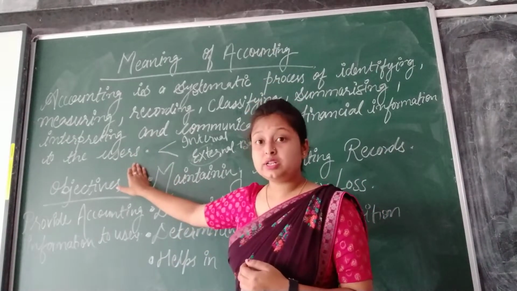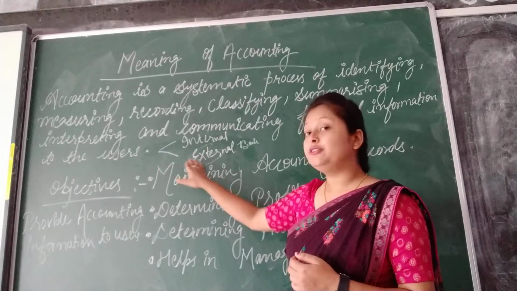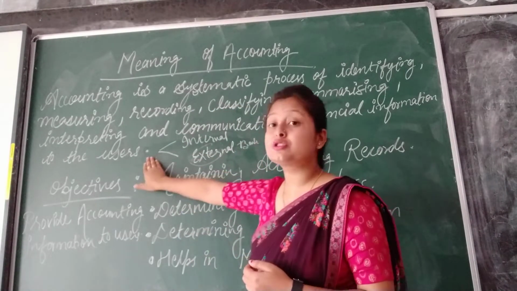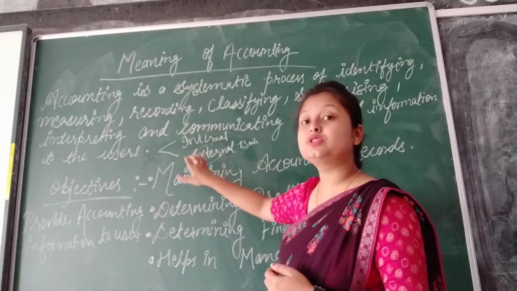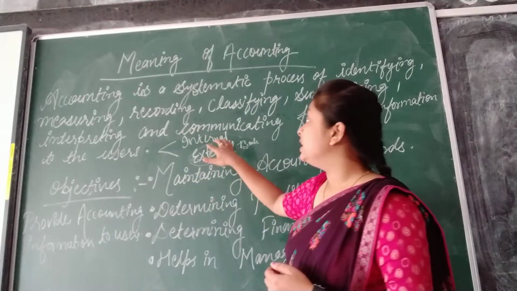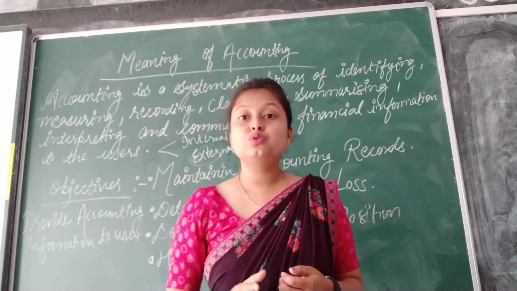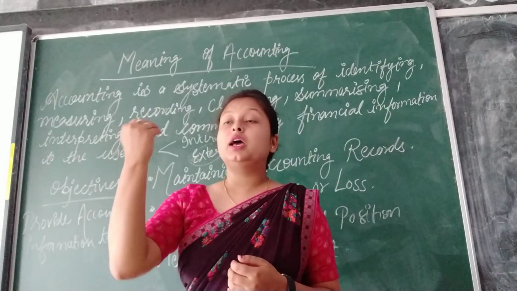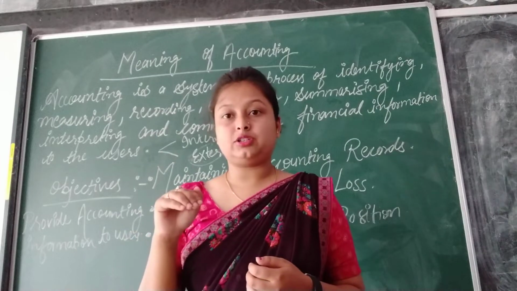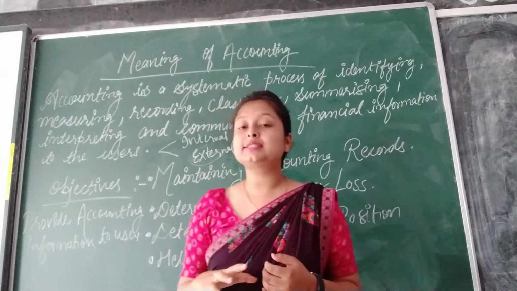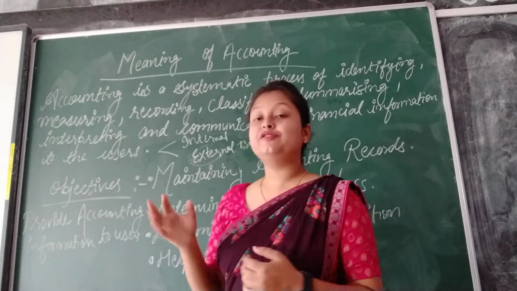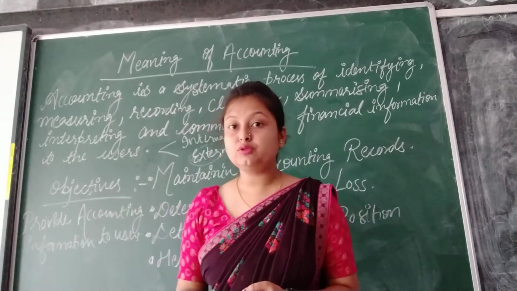So these users can be defined in different ways. There are two categories of users of accounting, that is internal users and external users. Internal users are all those users who are using accounting information inside the organization. Within an organization, whosoever is using the accounting information will be called an internal user. Examples of internal users are employees, managers and top level authorities. They can use the accounting information as internal users.